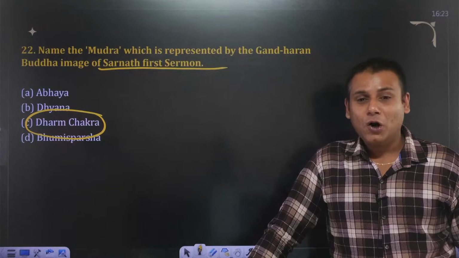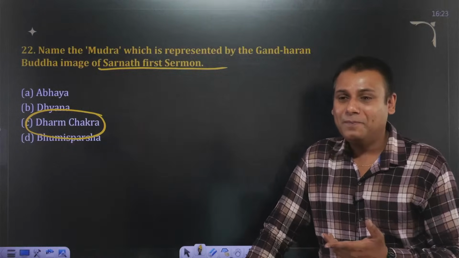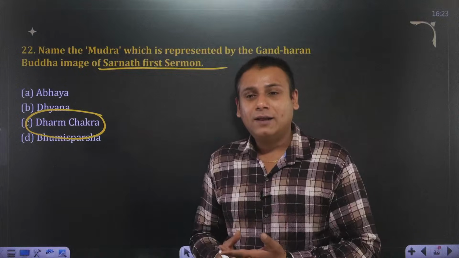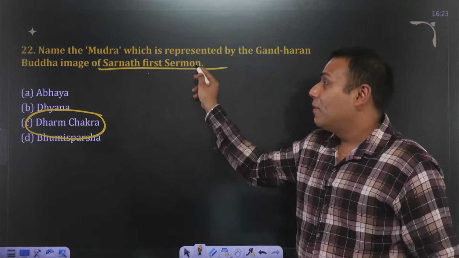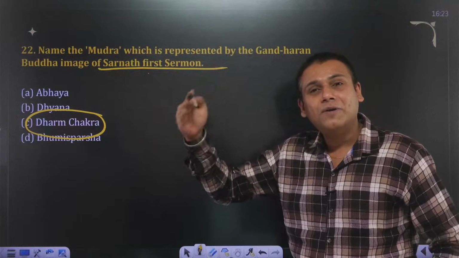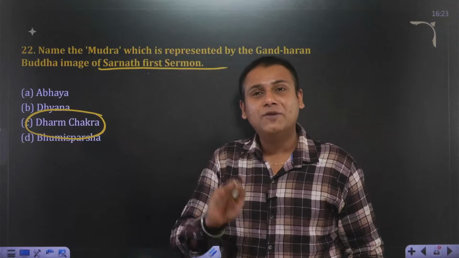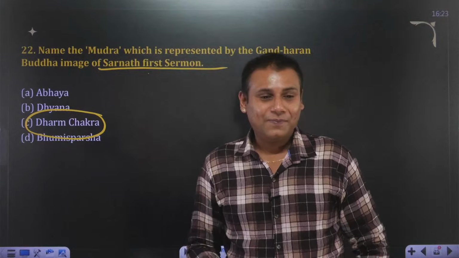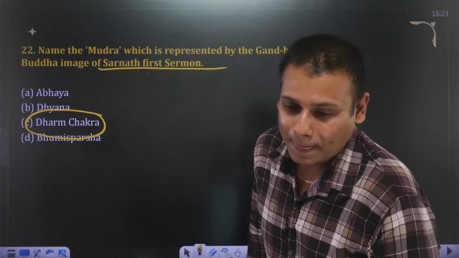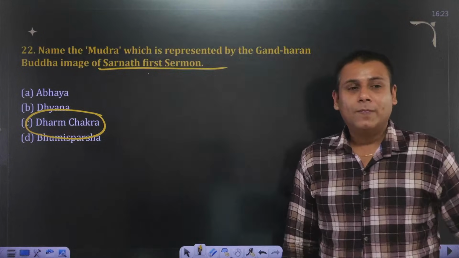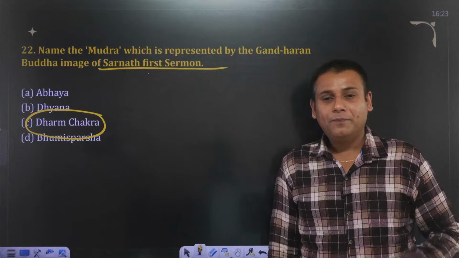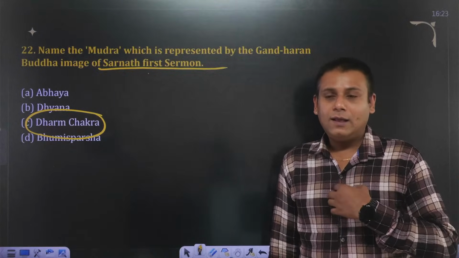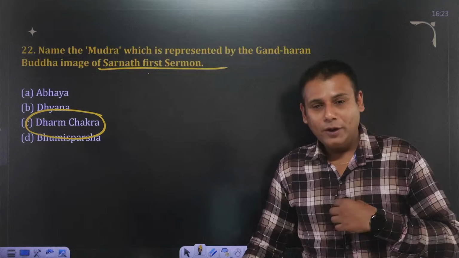Vipul, it's not A, it's C. You can even go by the logic. The first sermon is referred to as Dharma Chakra Parivartan, so the mudra would be Dharma Chakra Mudra. I've discussed this twice or thrice. Is it clear, guys? Okay. Very good.